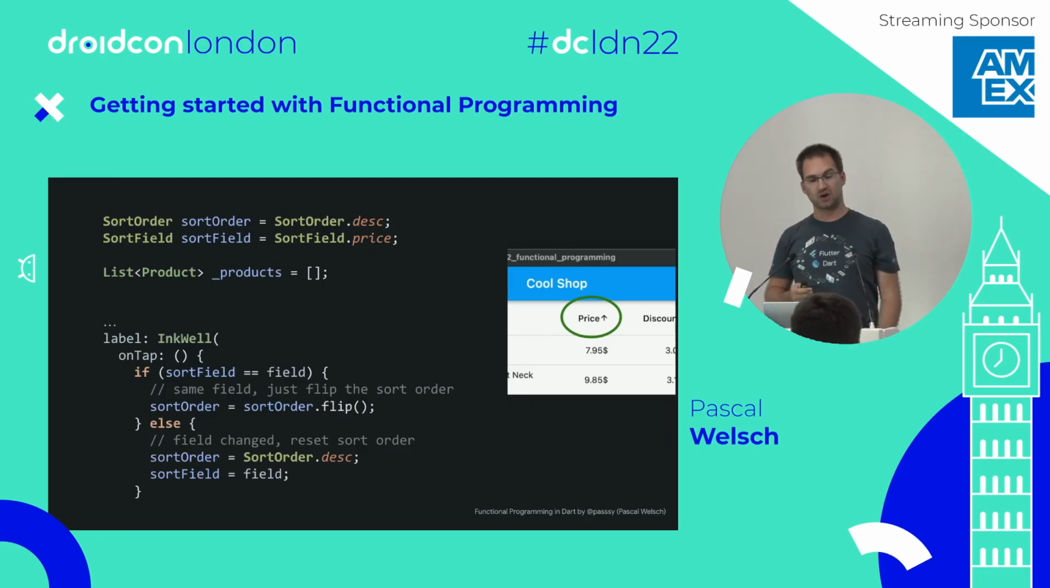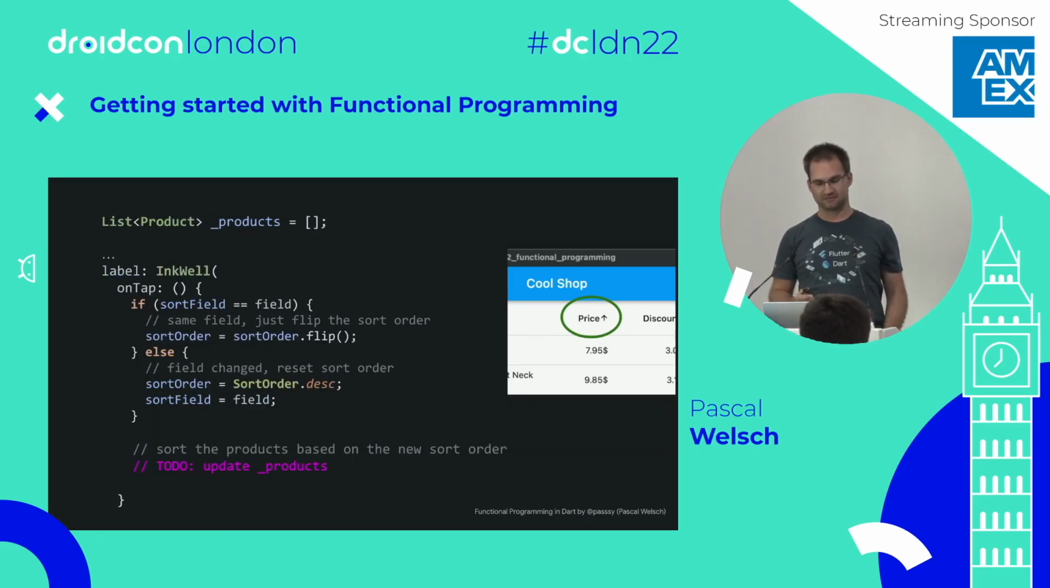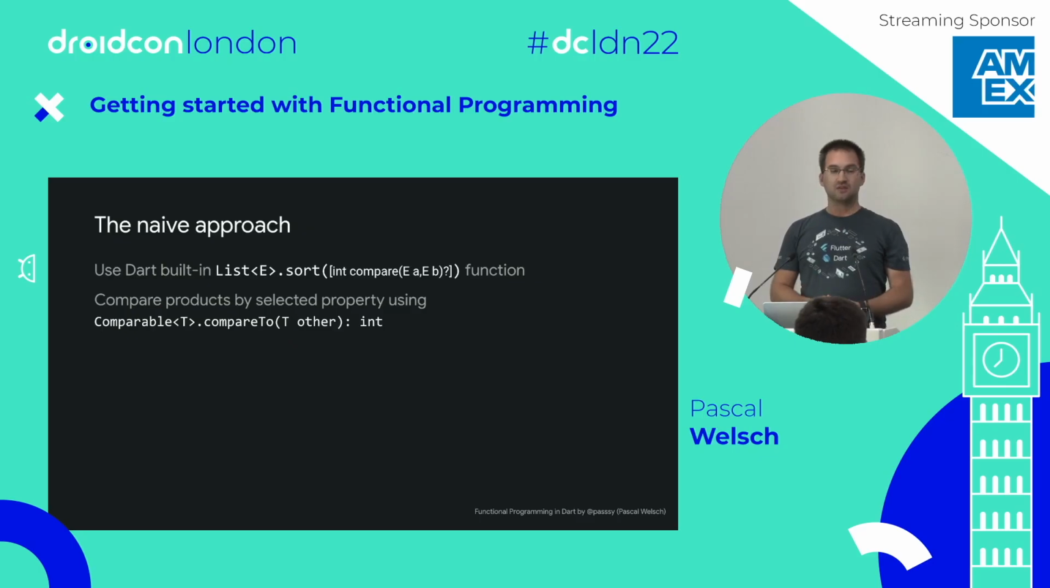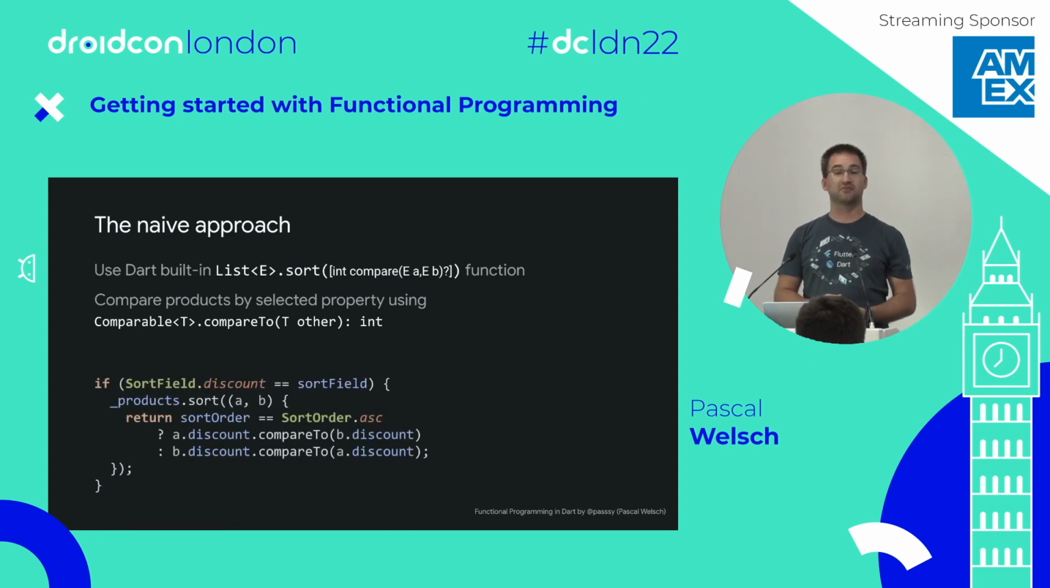Next, we need to update our product list. And this is where the fun part begins. This is based on the sort order. This is based on the sort field. There's the naive approach, and this is by using the sort function, which is built into the Dart SDK. We pass in a compare function and then sort the elements in that list. Quite easy to implement. It looks something like this.